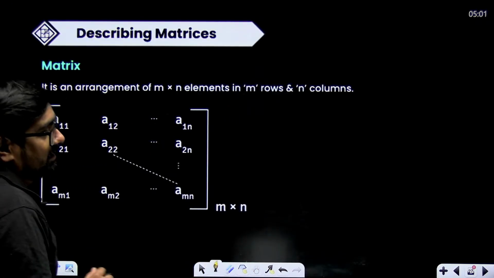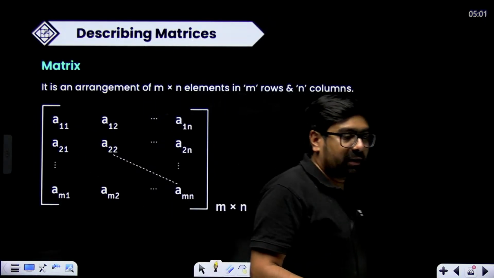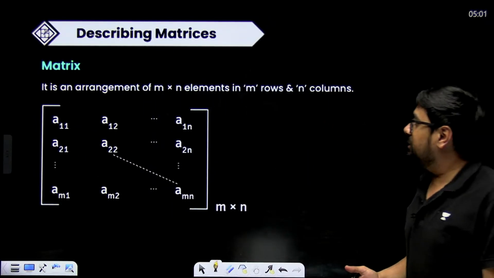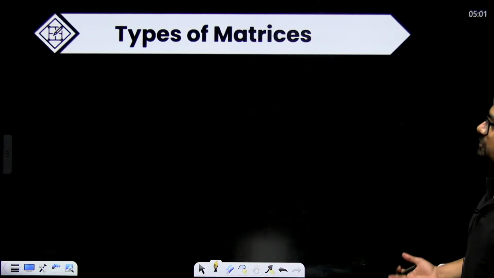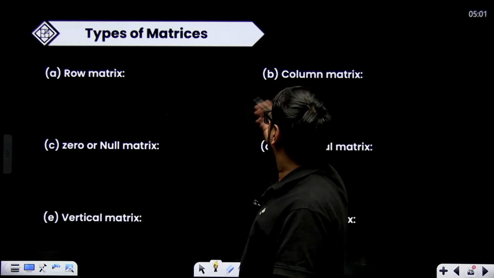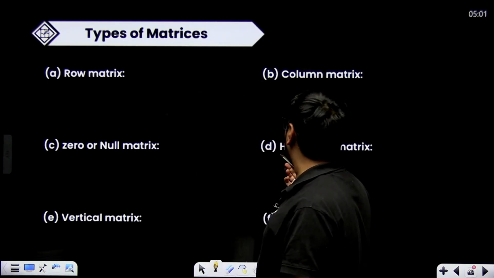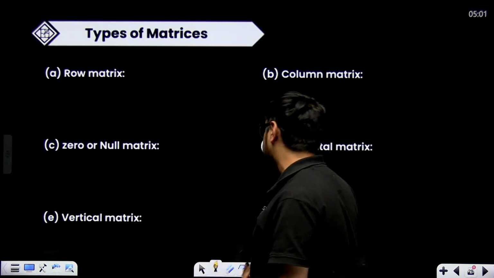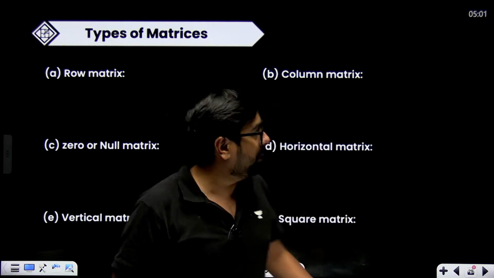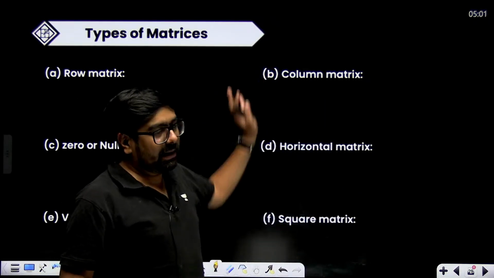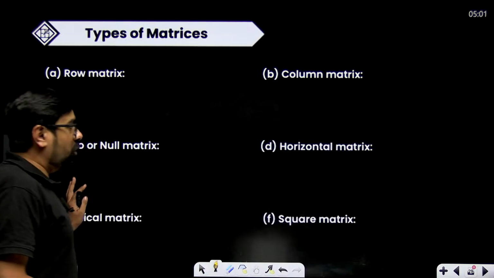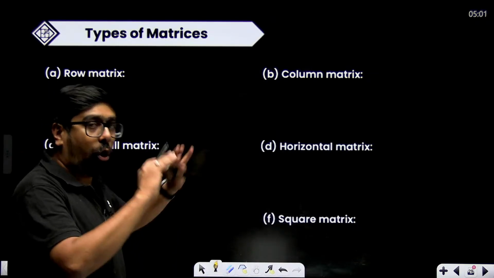Now matrices. Very easy, very scoring. Simple chapter. Okay. What all types of matrices do we have? Row matrix, column matrix, zero matrix, horizontal matrix, vertical matrix, square matrix. Row matrix, only one row is there. Column matrix, only one column is there. Zero matrix means there is no element or all the elements are zero.